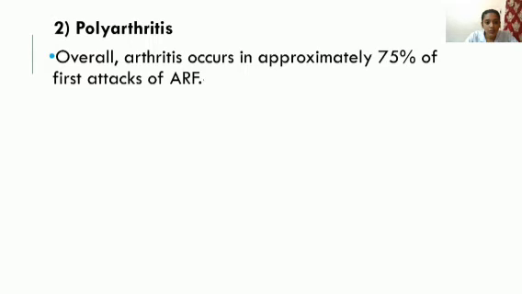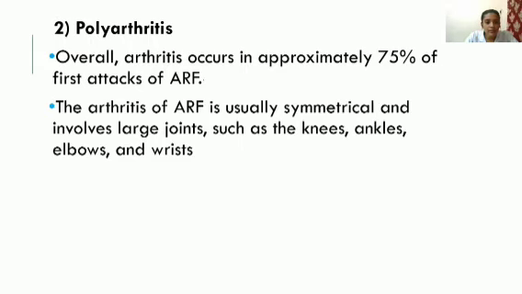Overall, arthritis occurs in approximately 75% of first attacks of ARF. The arthritis of acute rheumatic fever is usually symmetrical and involves large joints such as knees, ankles, elbows, and wrists. I already explained this.